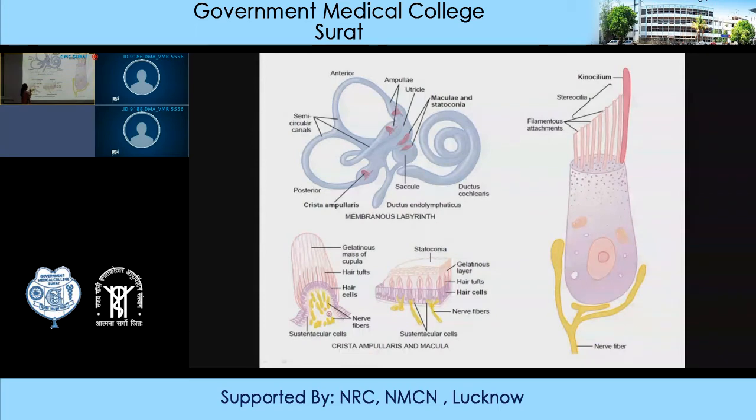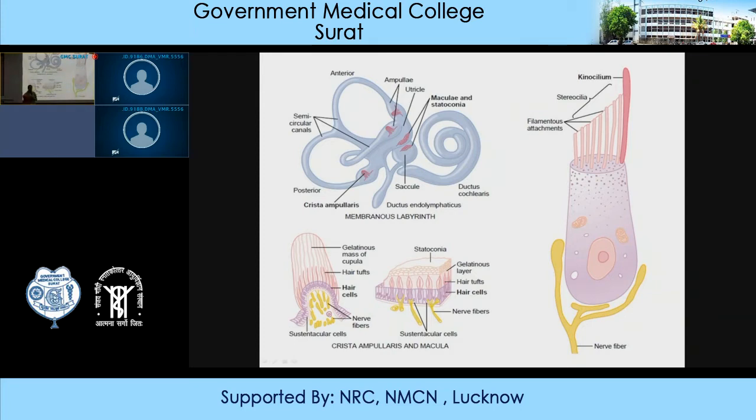Now the function of the macula is that it is responsible for maintaining static equilibrium. It detects linear acceleration, and it is responsible for maintaining the orientation of the head with respect to gravity when the person is in an upright position or in a lying down position. Now, the macula of the saccule lies in the vertical plane, and it is responsible for detecting the orientation of the head when the person is in a lying down position.